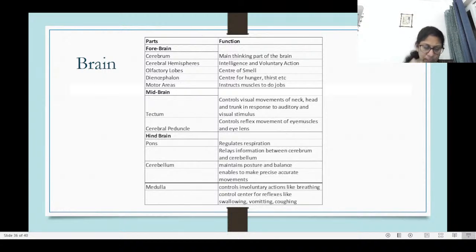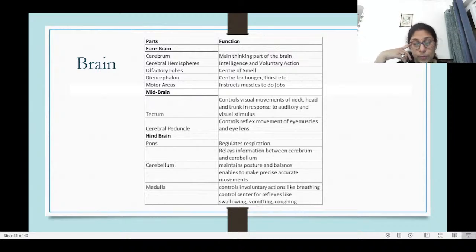Okay. Then the midbrain. Midbrain controls the reflex movements in the head, the neck, and the trunk, mainly in response to the visual and the auditory stimuli.